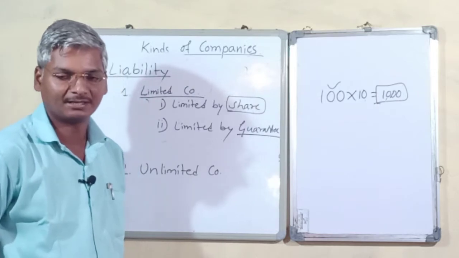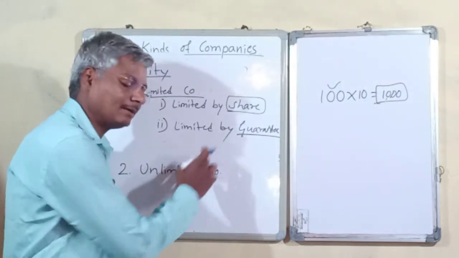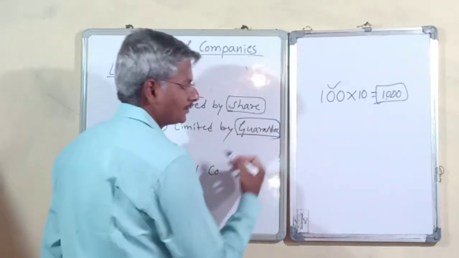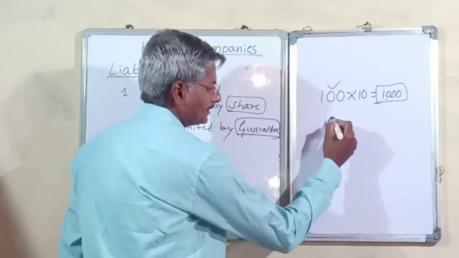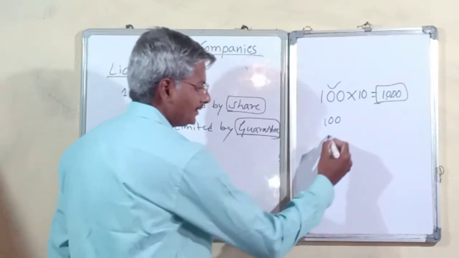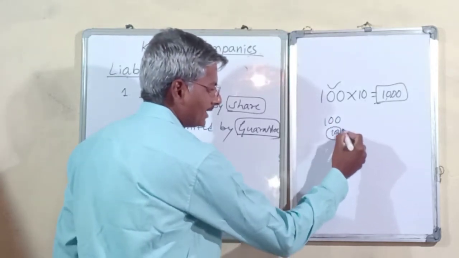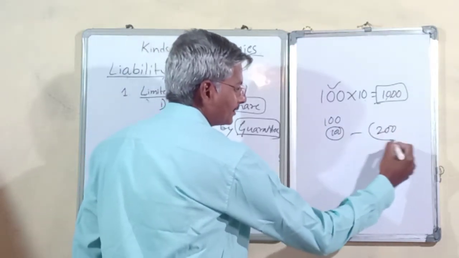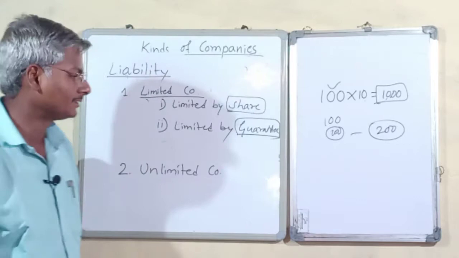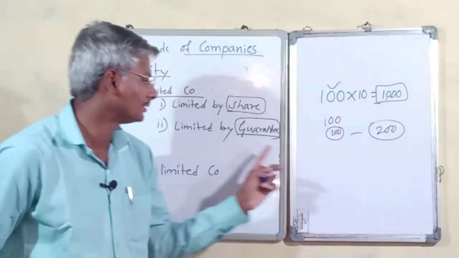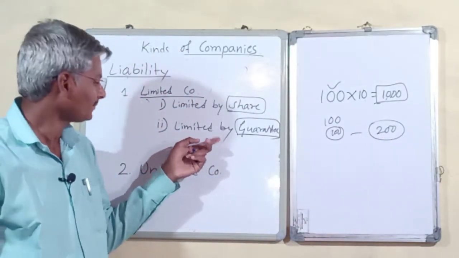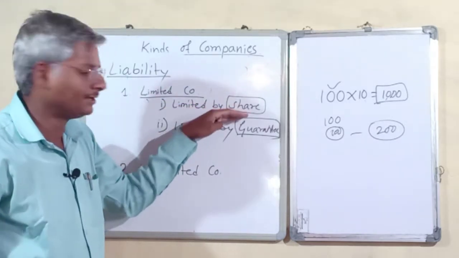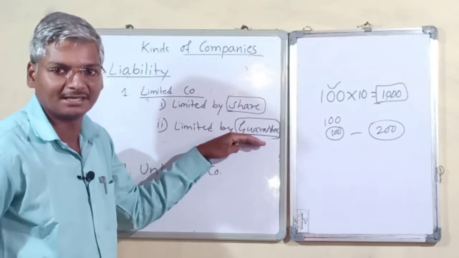Then the second category would be companies limited by guarantee, where the liability of a member is limited to their guaranteed amount. If he guarantees 100 rupees, then he is liable to pay 100 rupees. Or if he says, I will pay 200 rupees per share, then that is his guaranteed amount, his liability. So we have two categories: companies limited by share and companies limited by guarantee.